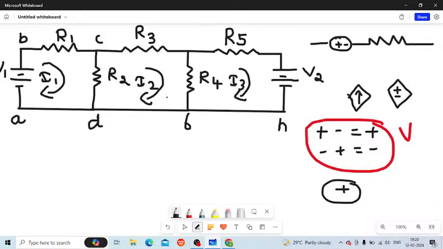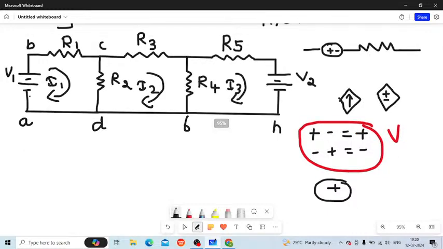Considering this, let us write the equation. Here it is V1. The smaller line is negative, the bigger one is positive. I hope you got it.